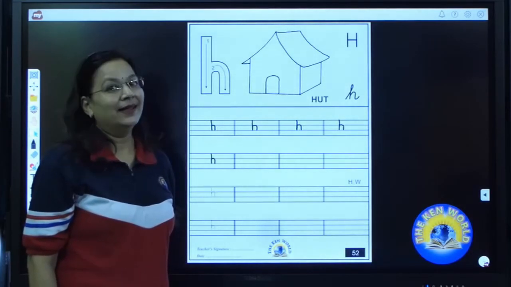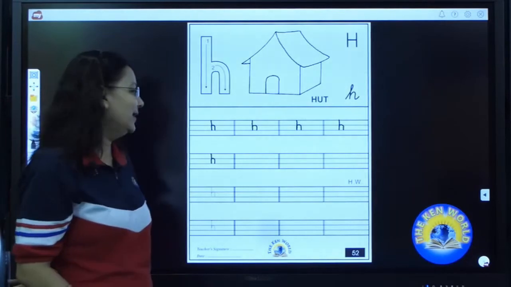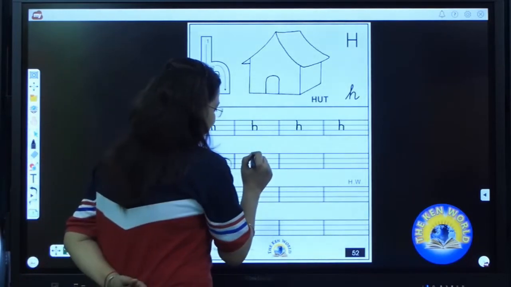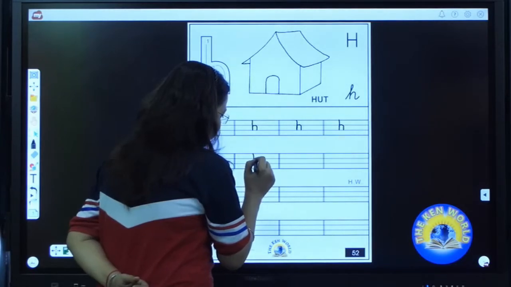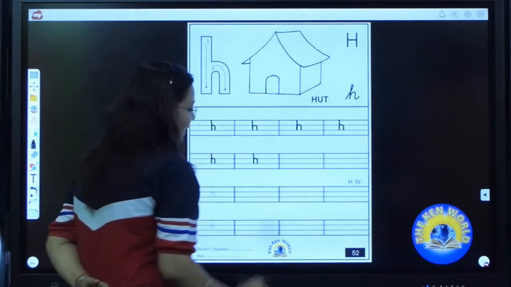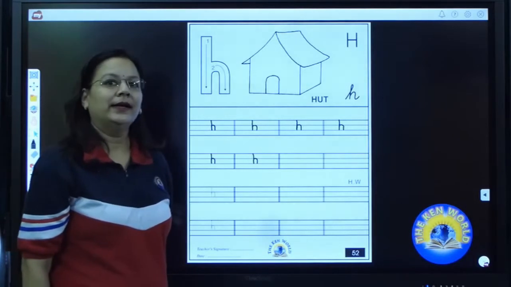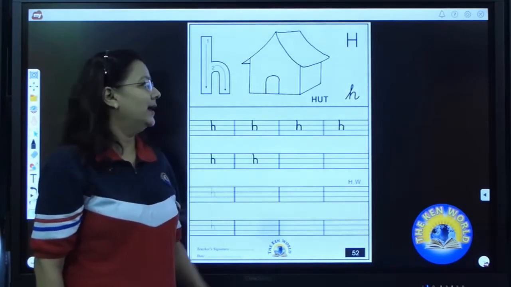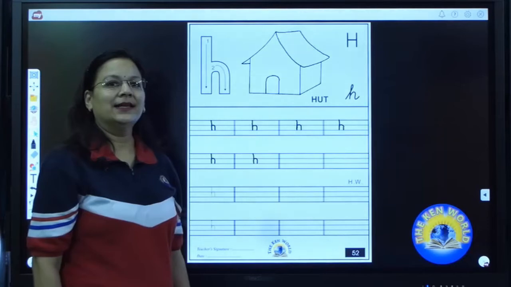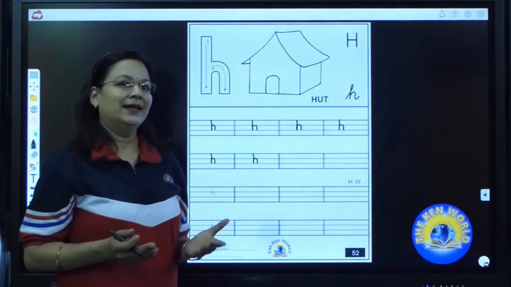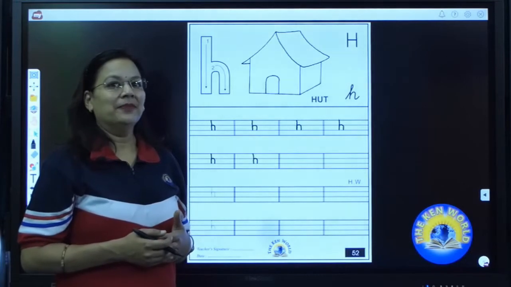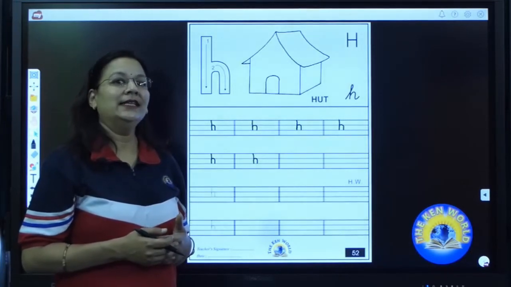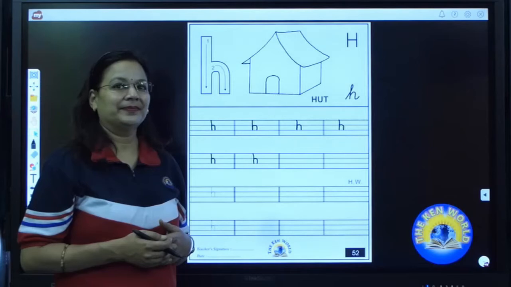Done? Again, ma'am is going to write H. H says, H says, H as in hut. H as in hut. Now it's your time. Write it neatly. Your work should be neat and tidy.